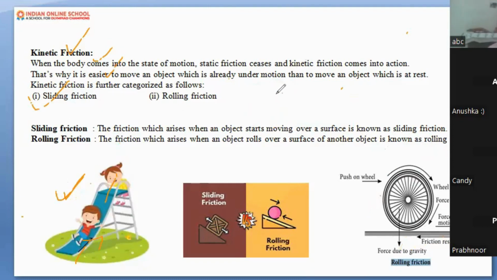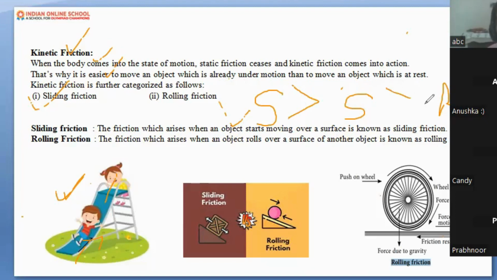First, static friction, then sliding friction and rolling friction. Do remember that static friction is always applicable to a stationary object which is at rest. Sliding and rolling friction are applicable on moving objects. Static friction is always greater than sliding friction.